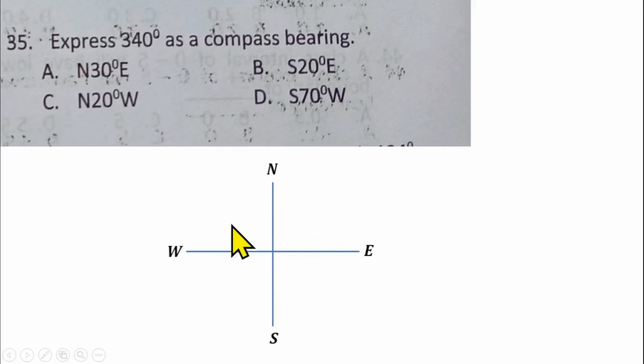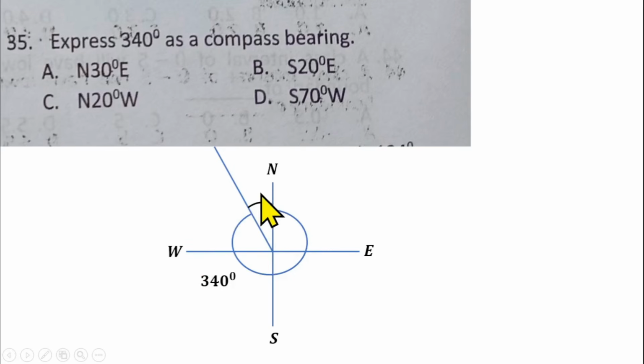It's going to fall here because with a 3-digit bearing, the angle is drawn from the north to where this angle will fall. So I will draw a straight line there. Then I'll locate the angle 340 degrees, which is the angle from the north to this line here. I'm to find this angle in compass bearing, and that means I'm looking for the angle from here to here, because in the compass bearing there are 2 origins, which are north or south. So since I'm looking for this angle here, I'm going to go from the north to the west.